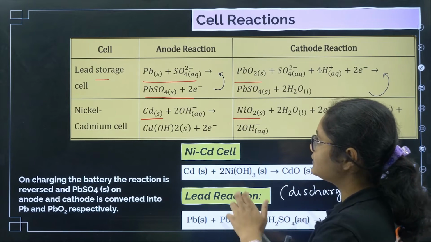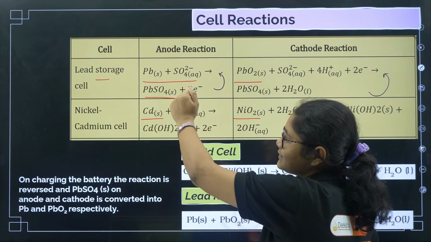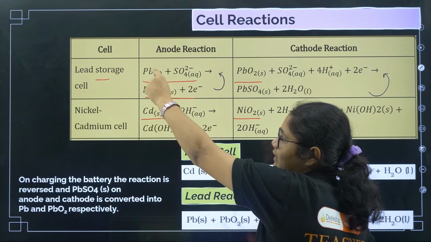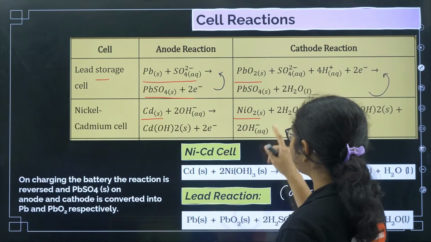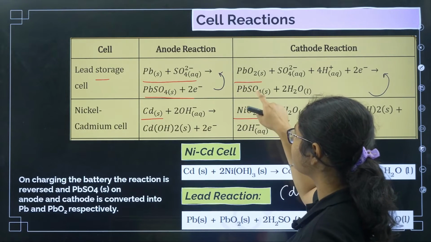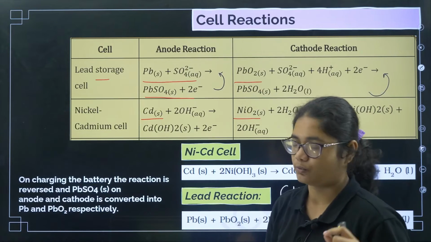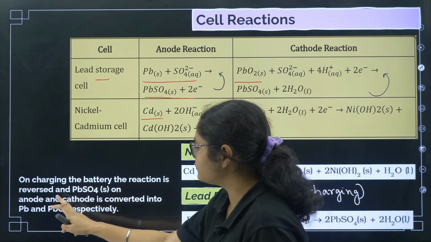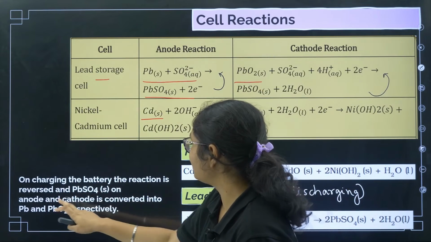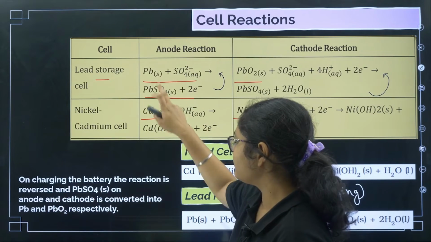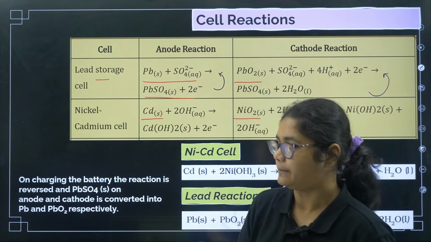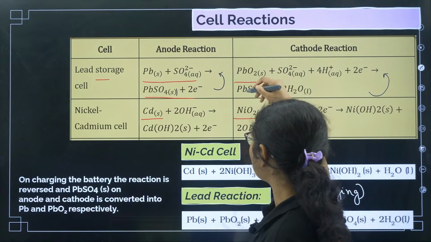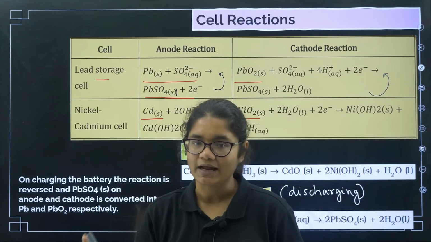So that means what happens, at anode what reaction will take place, PbSO4 will get converted to Pb. Okay, and at cathode what reaction will take place, PbSO4 will get converted to PbO2. So you can see now on charging the battery, the reaction is reversed and PbSO4 on anode and cathode is converted to Pb and PbO2 respectively. Okay, so this one will happen at anode and this opposite reaction will take place at cathode.